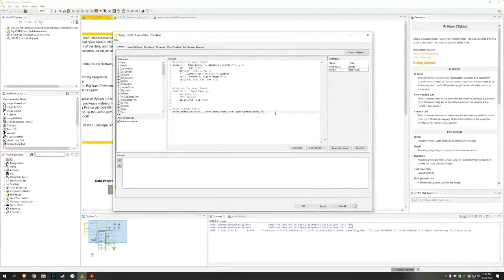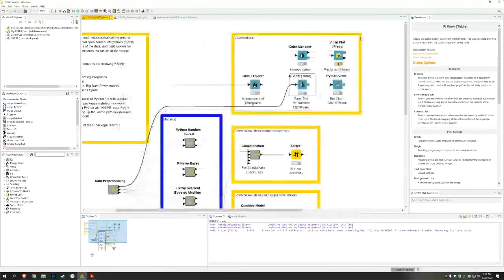It's possible to put this code in and run it line by line or section by section to generate it. Then I have a little console down here that would give me the results. I could do something similar using this Python view.